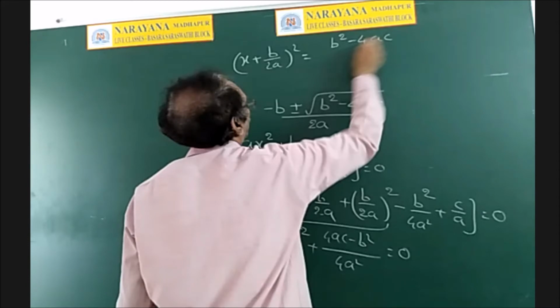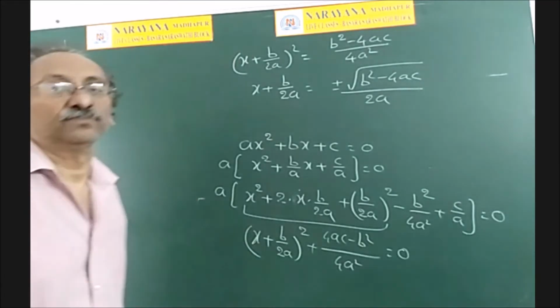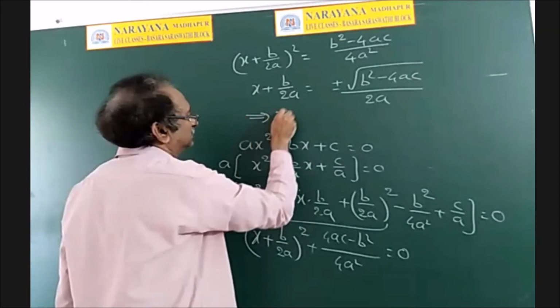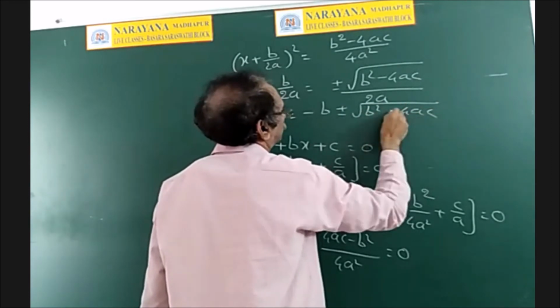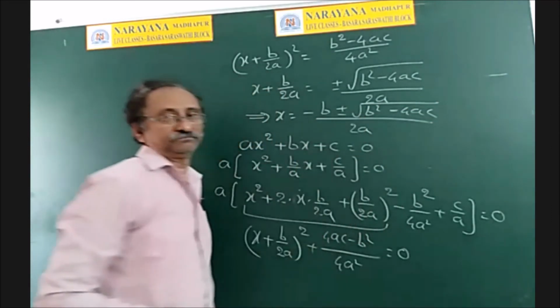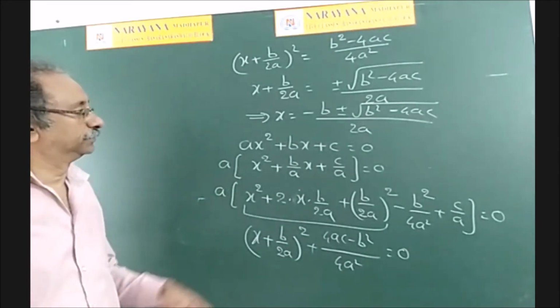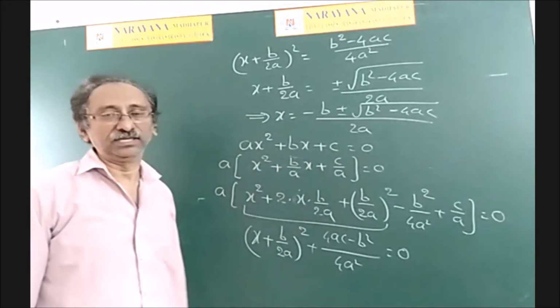Taking square root on both sides, x plus b by 2a is equal to plus or minus square root of b square minus 4ac by 2a. So this implies x is equal to minus b plus or minus root of b square minus 4ac by 2a. So that is the formula which is proved for the roots of the quadratic equation.